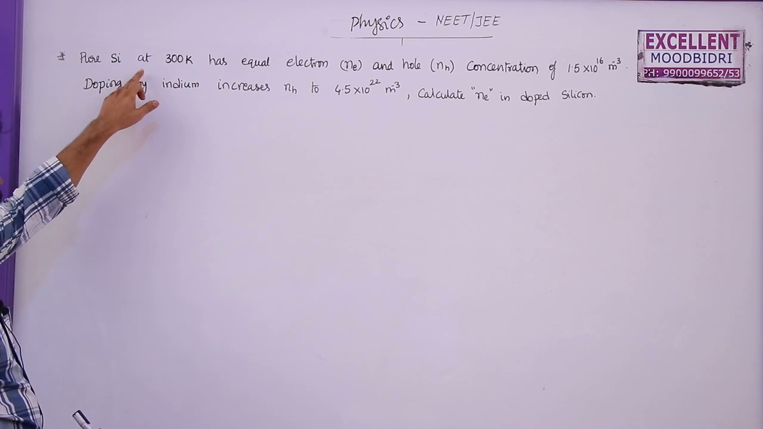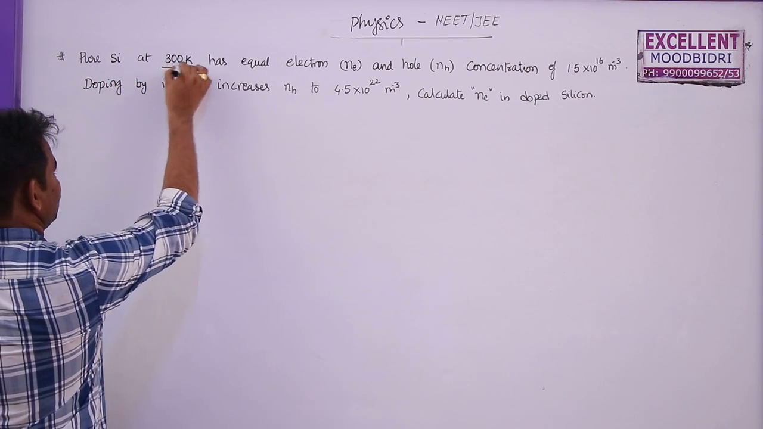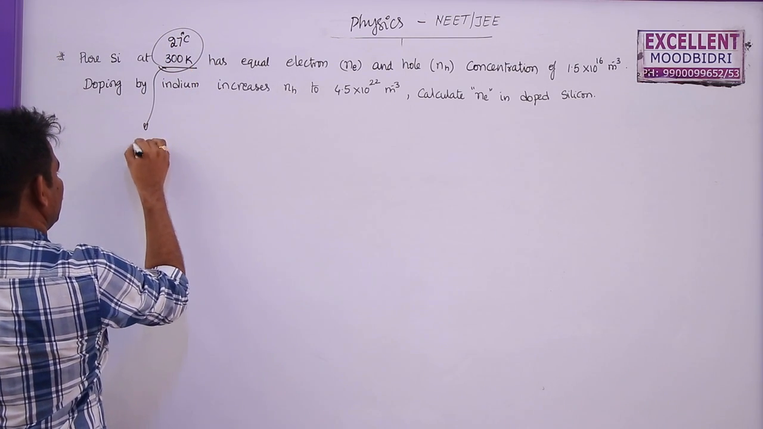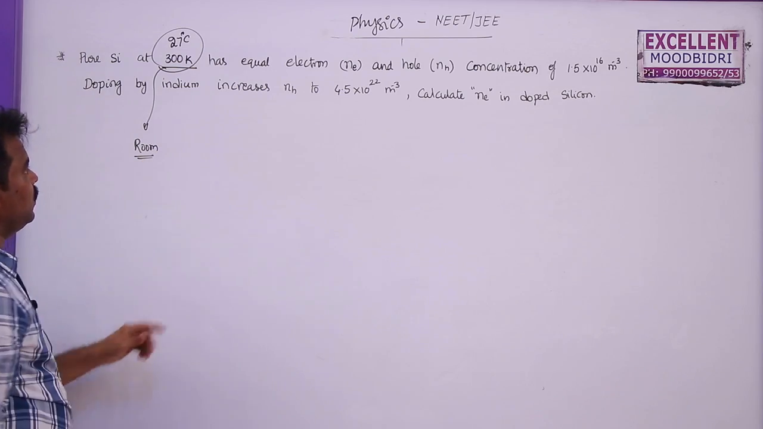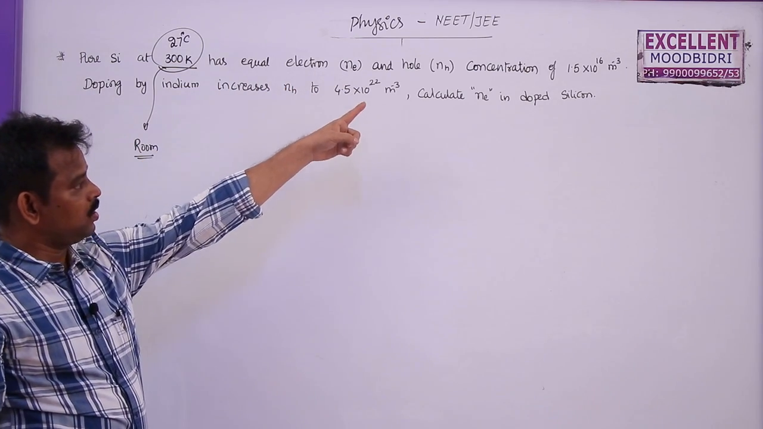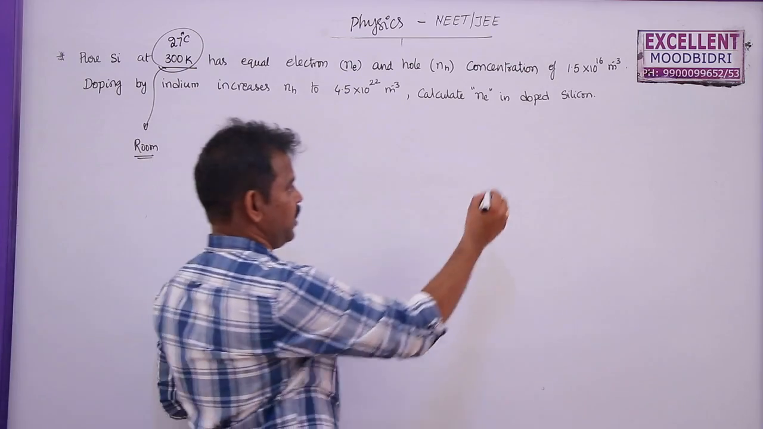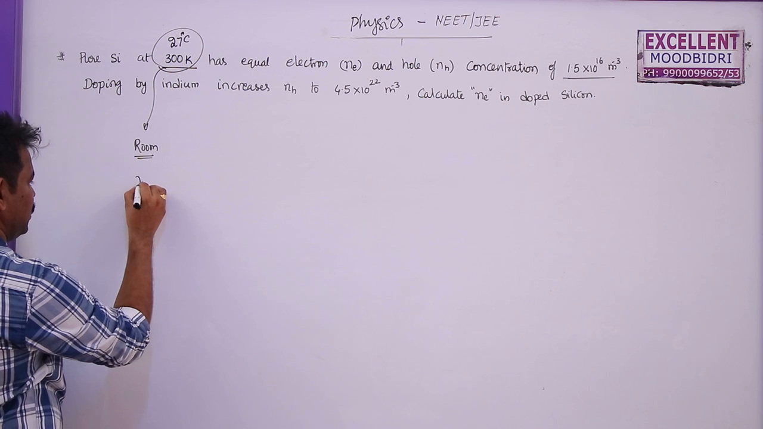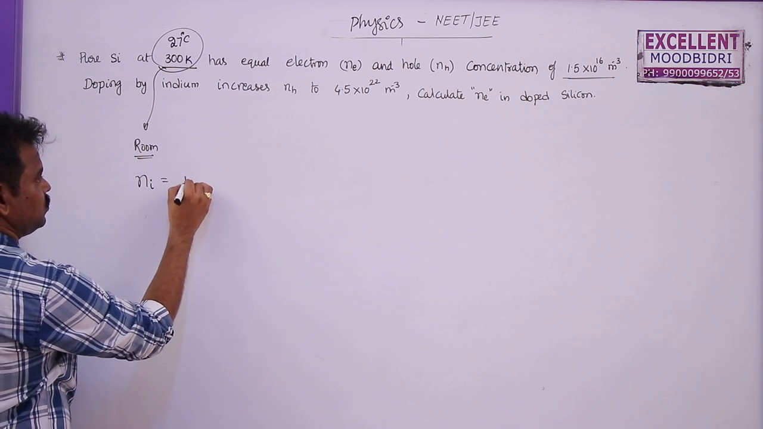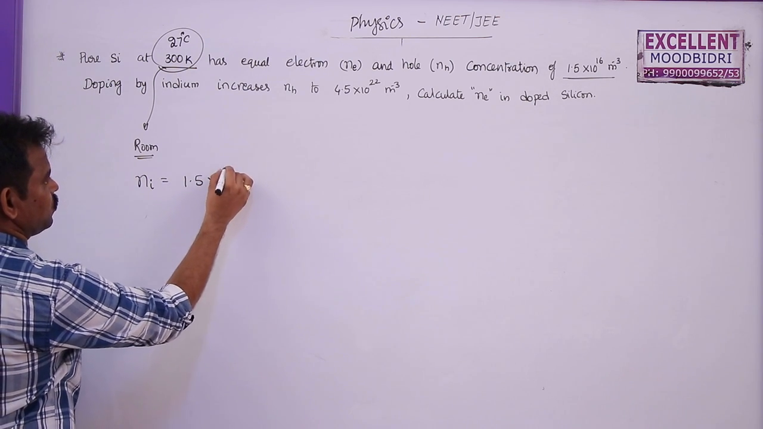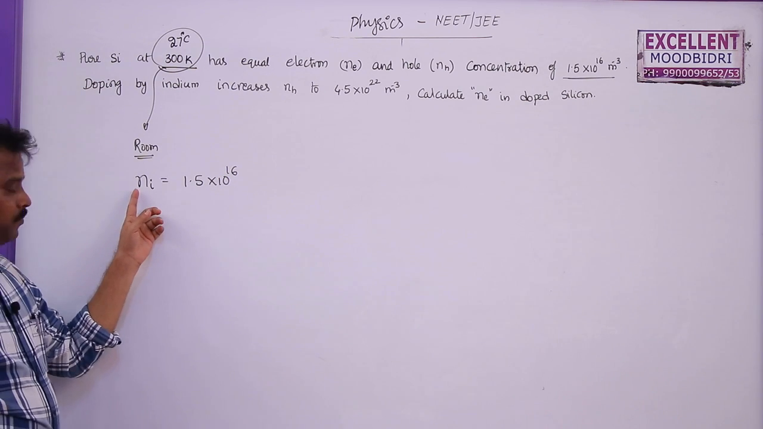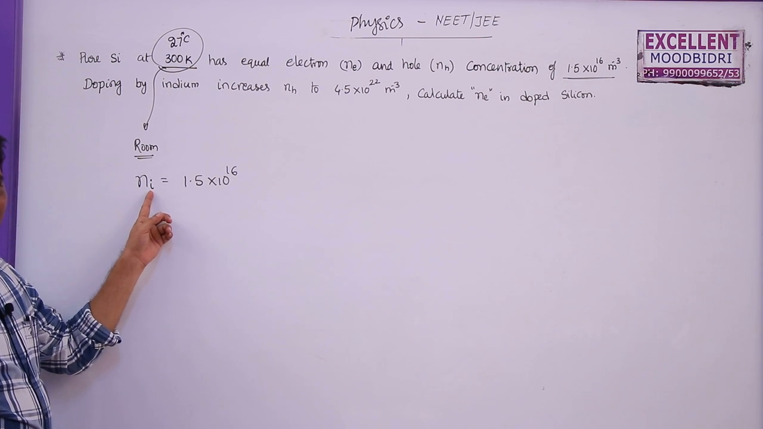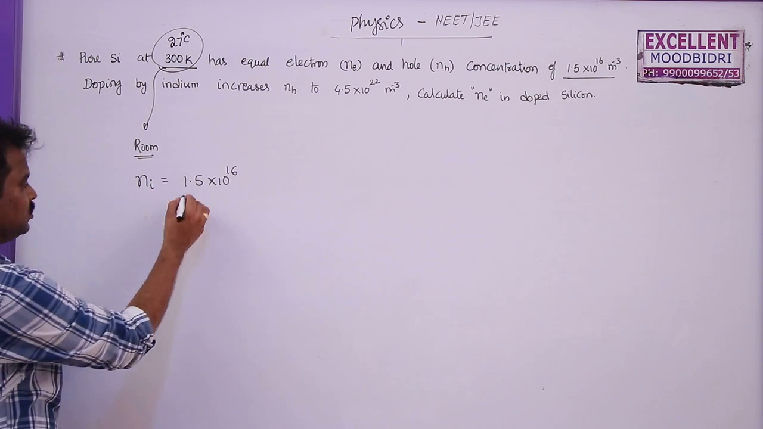A pure silicon at 300 kelvins, 300 kelvins means 27 degrees Celsius, generally we take it as room temperature, has equal electron and hole concentration of about 1.5 into 10 power 16. So this value is called Ni, which is equal to 1.5 into 10 power 16. The number of charge carriers in an intrinsic semiconductor, that is a pure semiconductor, is this much.